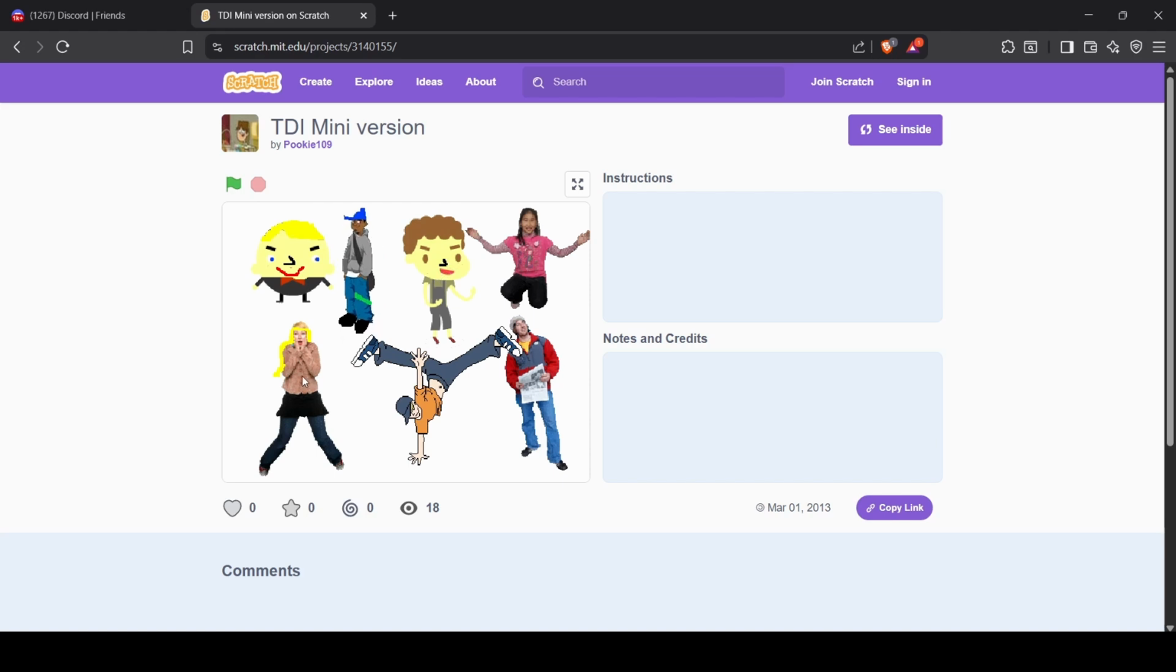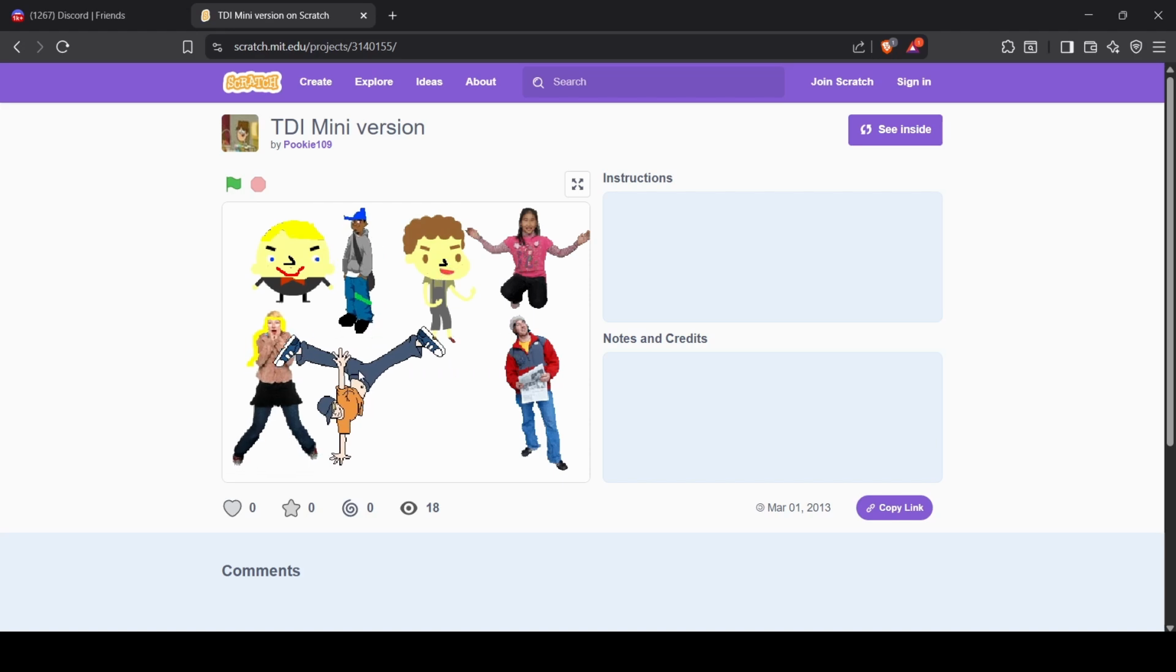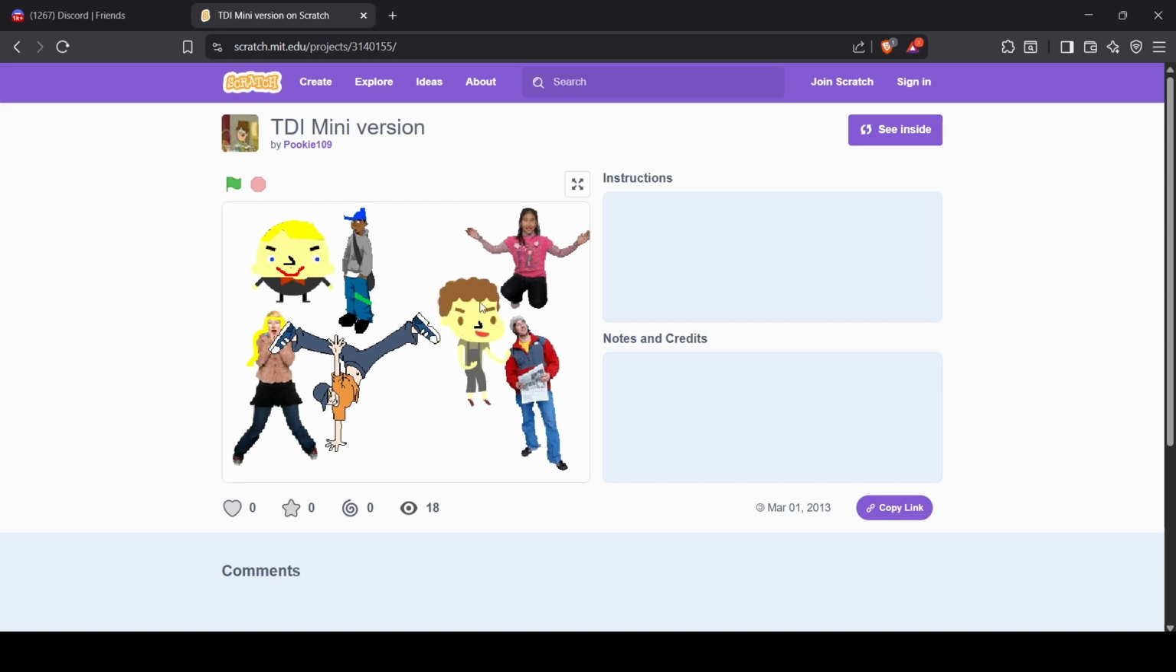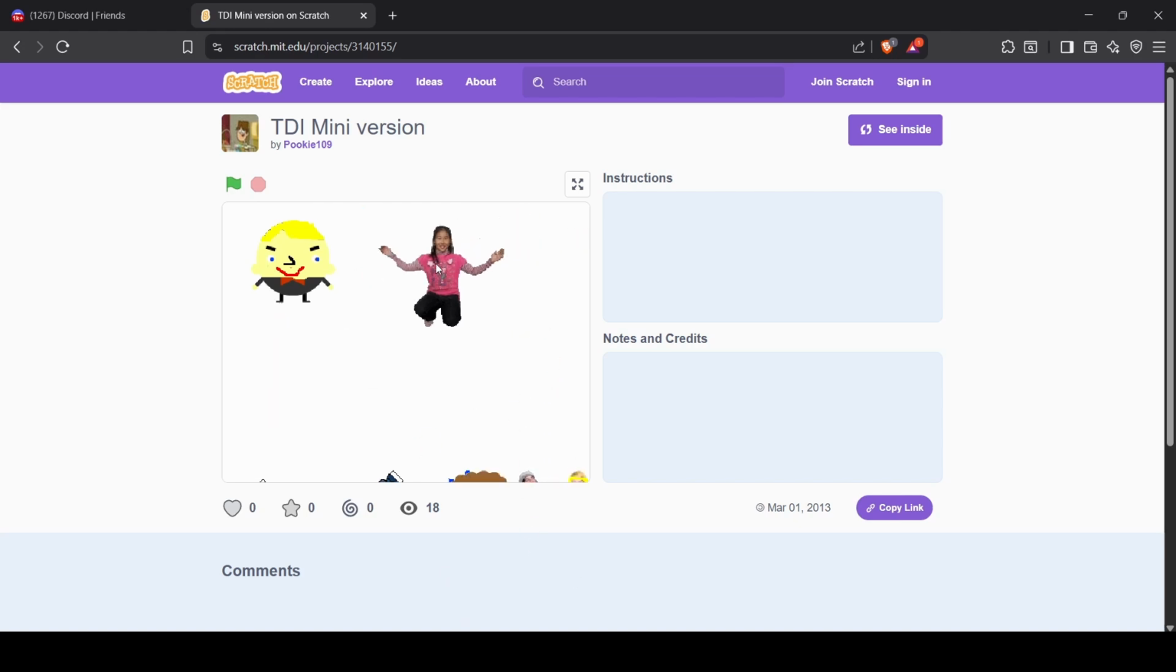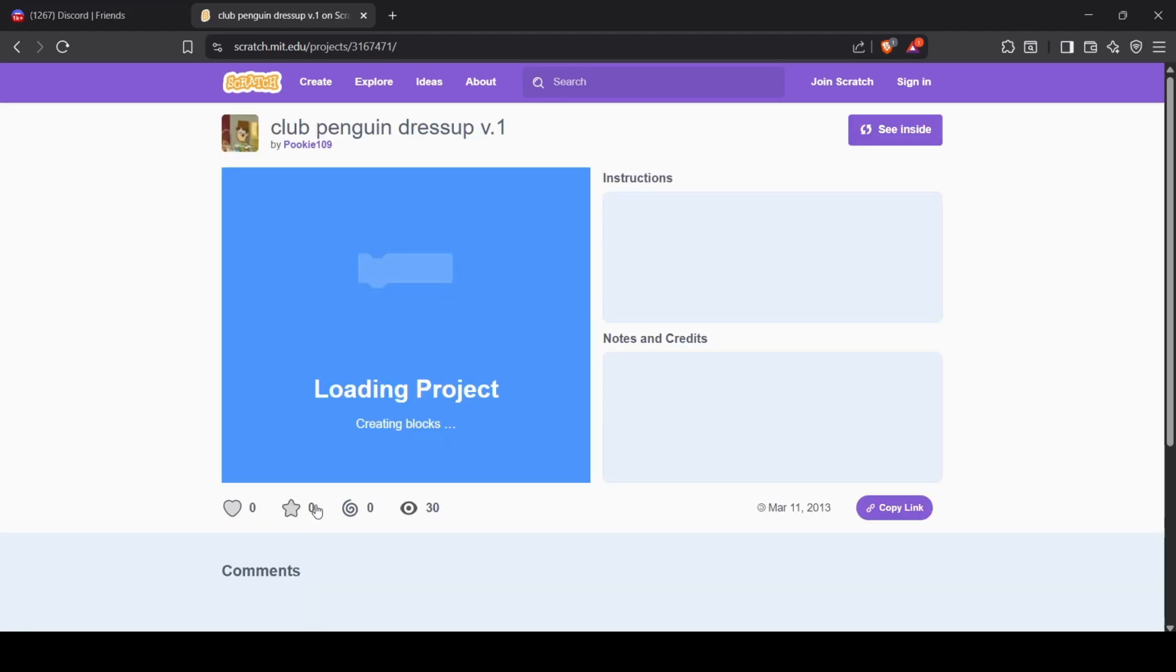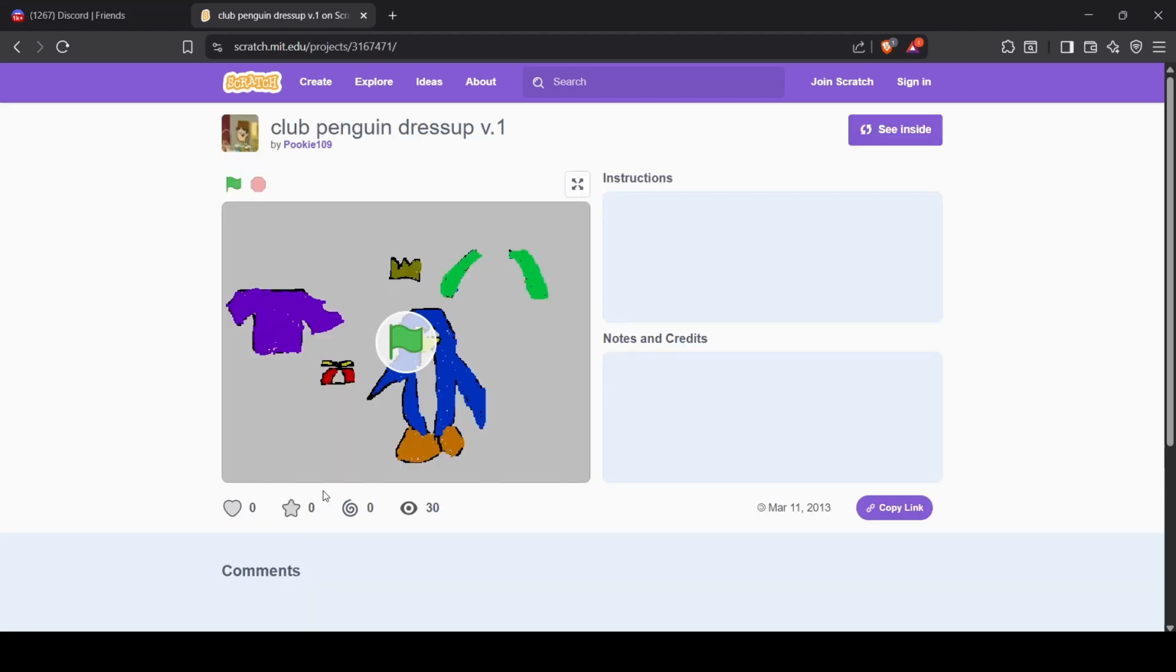So this is meant to be a Total Drama Island mini game sort of thing. With just these basic Scratch characters, you have 7 of them, and you just eliminate them slowly. And then we get our final 2 characters over here, and then this dude wins. So this is the last Scratch game which I ever made, and this was on March 11 of 2013.